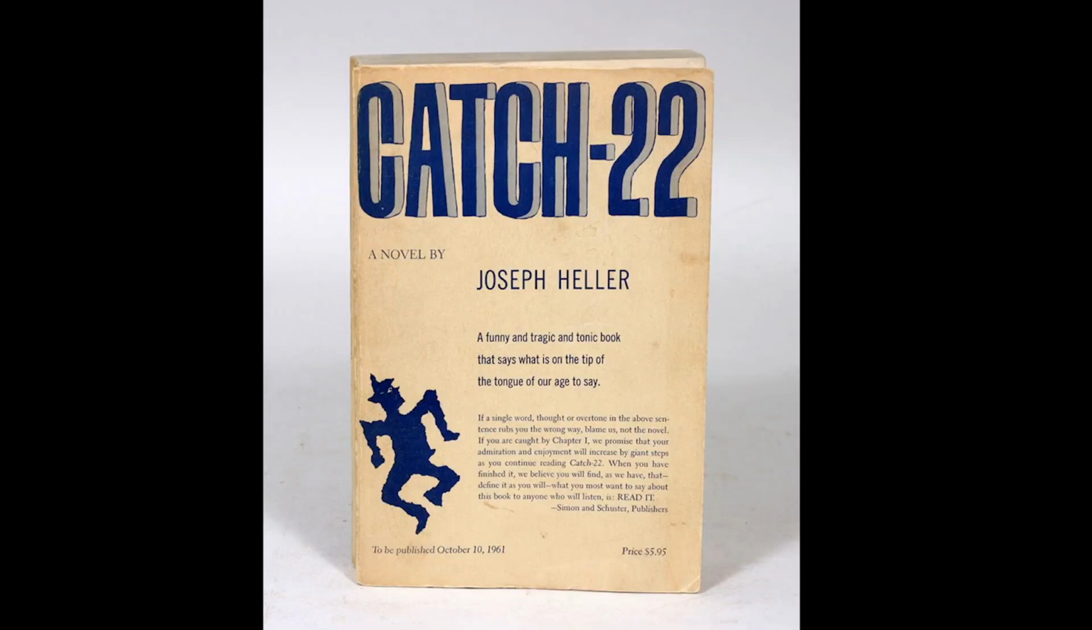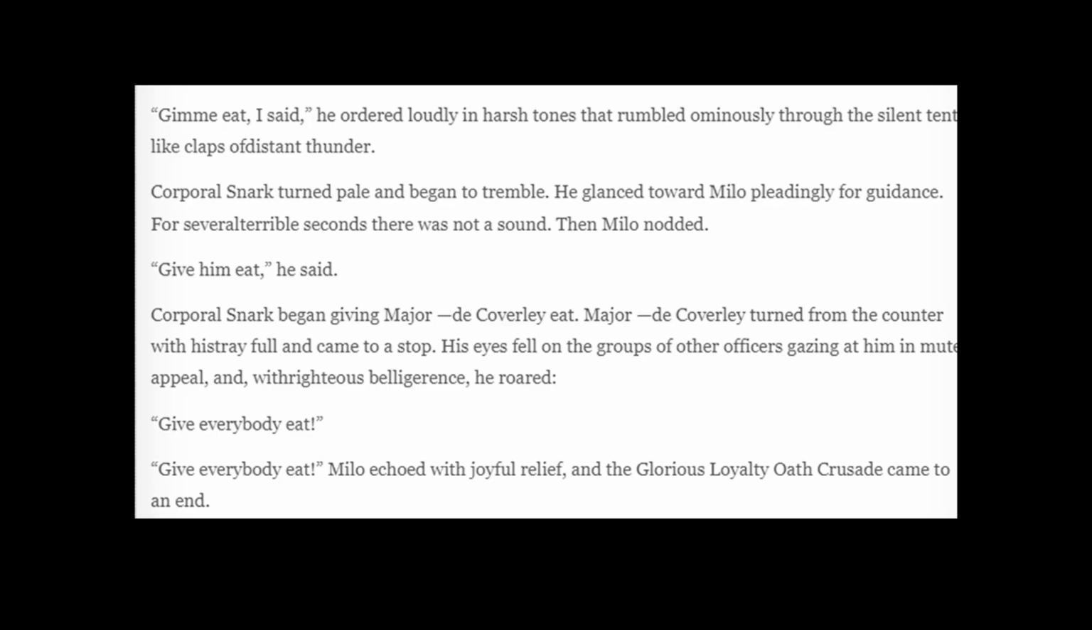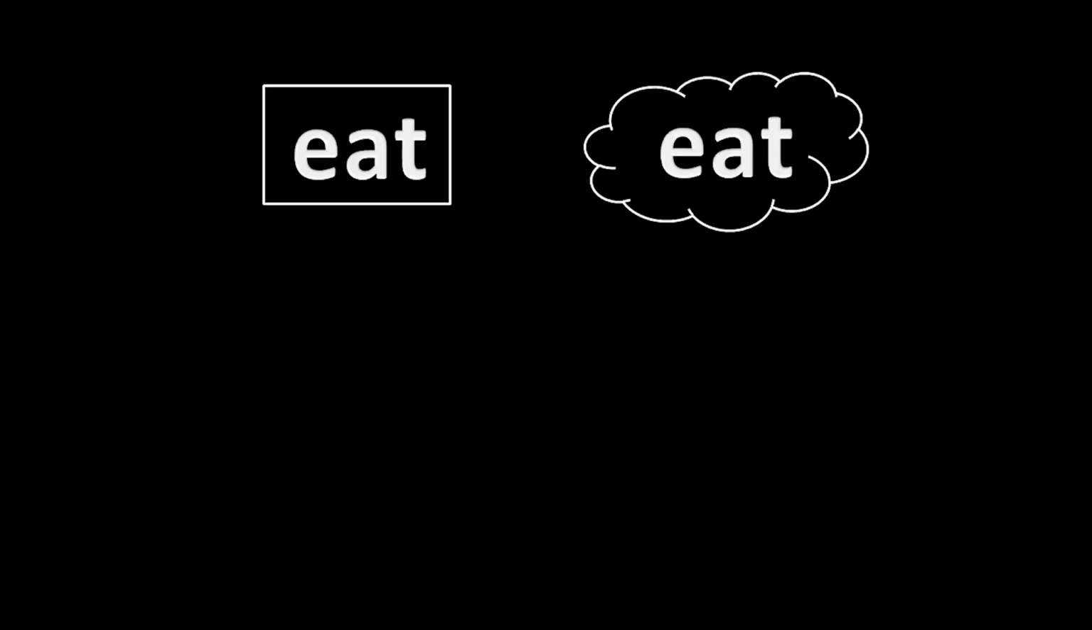There's a nice example in Catch 22. "Gimme eat," I said, he ordered loudly. "Give him eat! Give everybody eat!" It can happen. That's the important thing to note, that it can happen, even if it doesn't happen very often. And every word can be a verb, and there's an S.